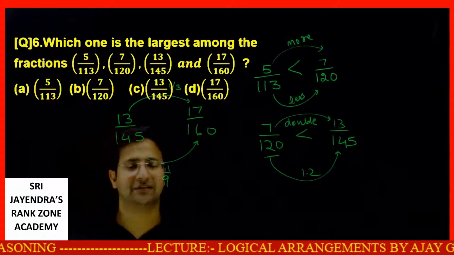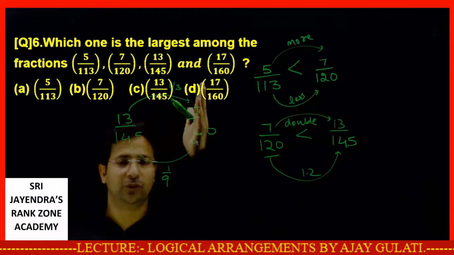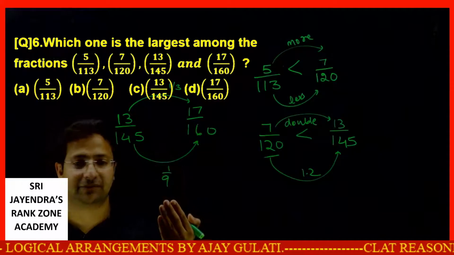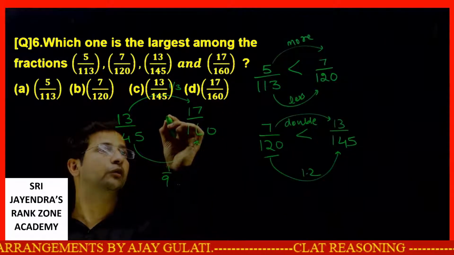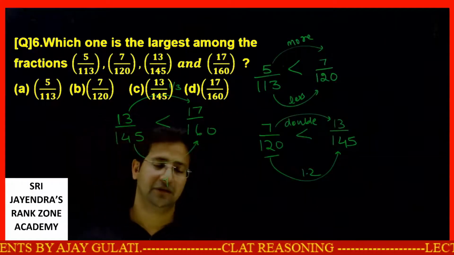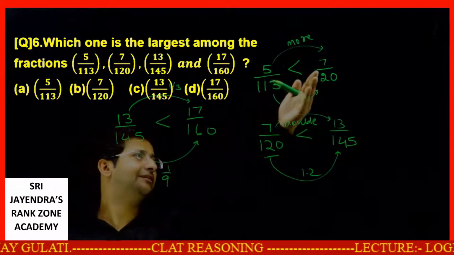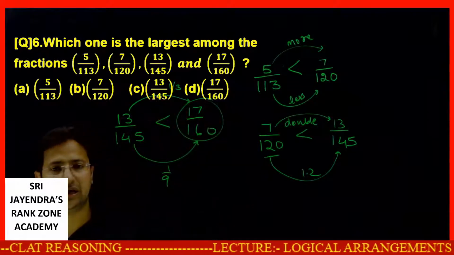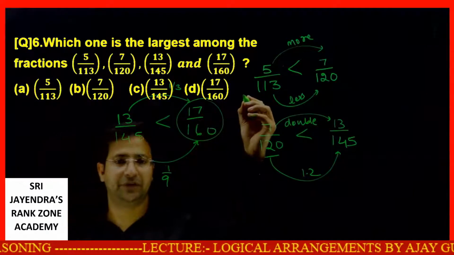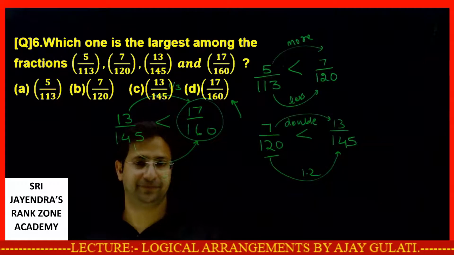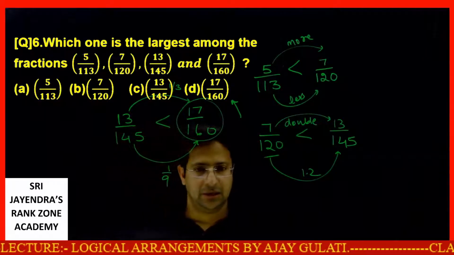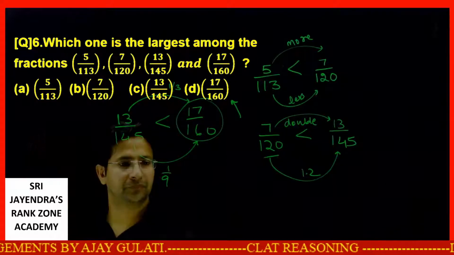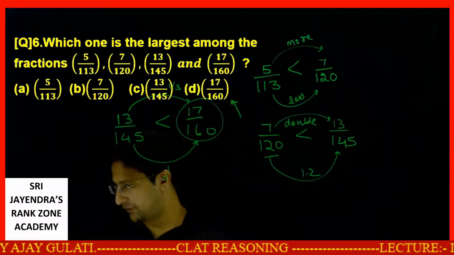So again I can say that the increase in numerator is far more than the increase in the denominator. 1/3 is much greater than 1 by 9. It's actually triple. So here also, when the numerator increases, this number is less than this, is less than this, and this is less than this. So this is our greatest number. That is option D is your answer, my dear students. I'm sure it must be clear to all of you. So should we move to the next one?